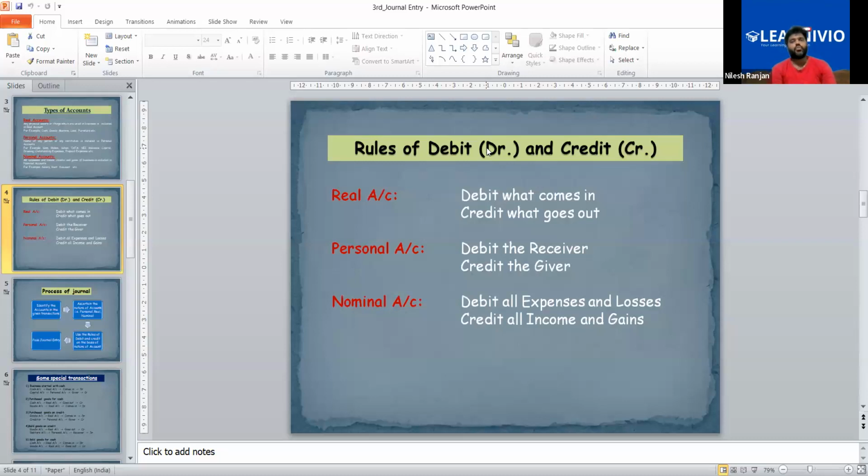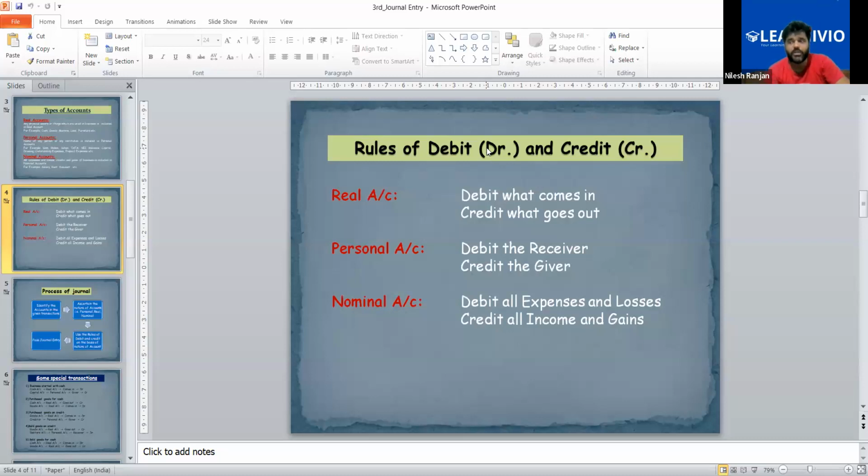Okay. So in personal account, it is debit the receiver, credit the giver. Means you have to see that person is giving something to you or you are giving something to him, so he or she will be receiver. So one party is the company that you own, you are operating.